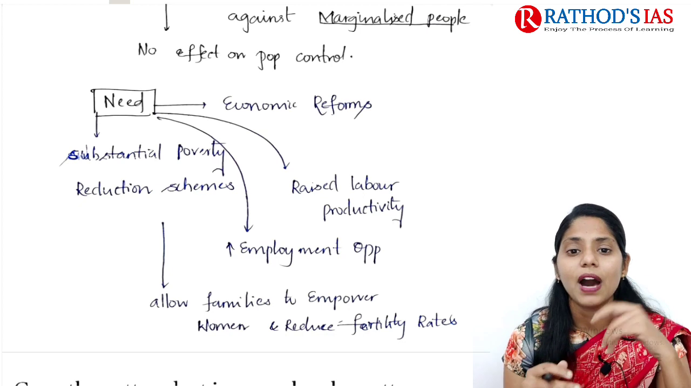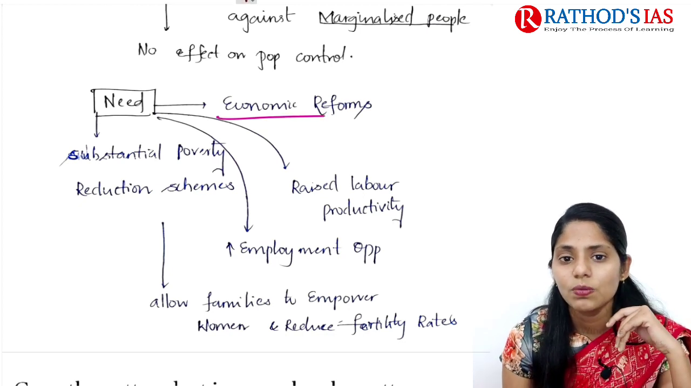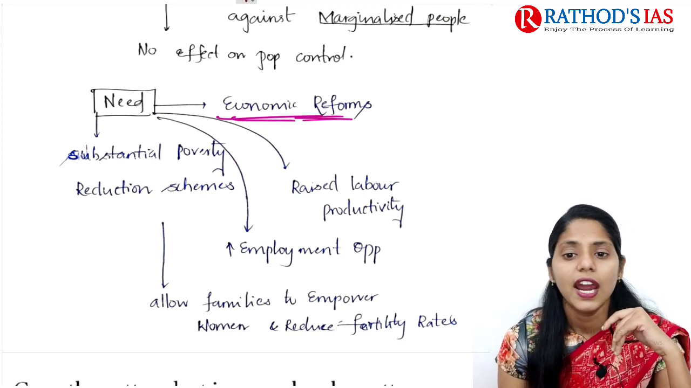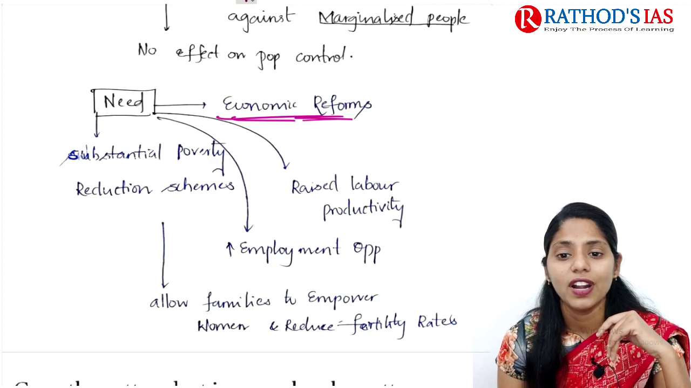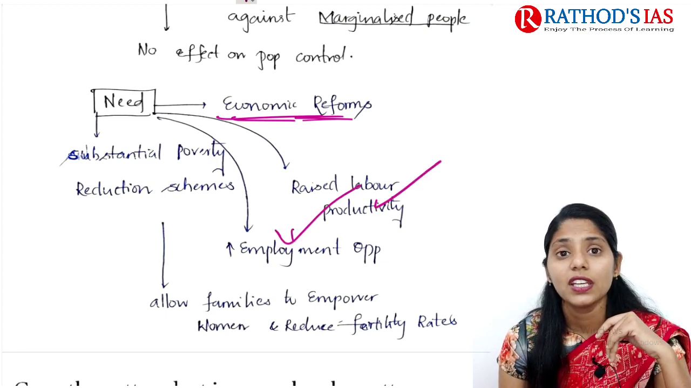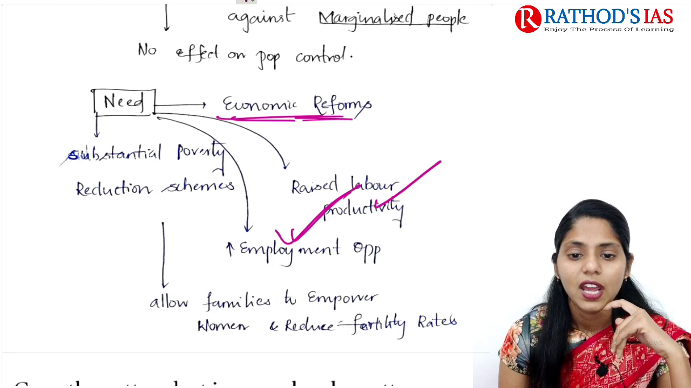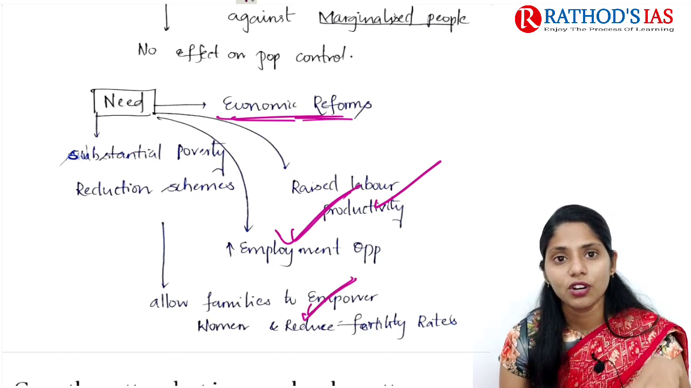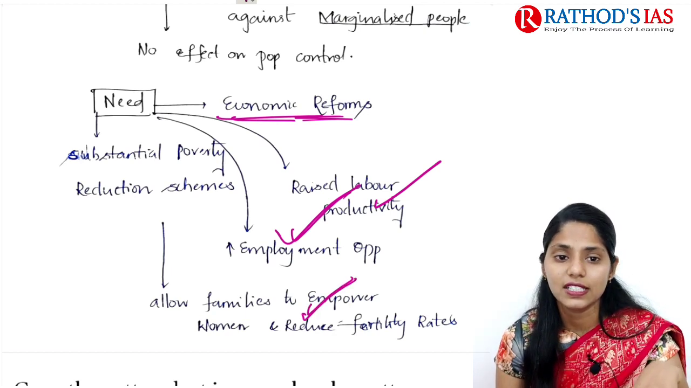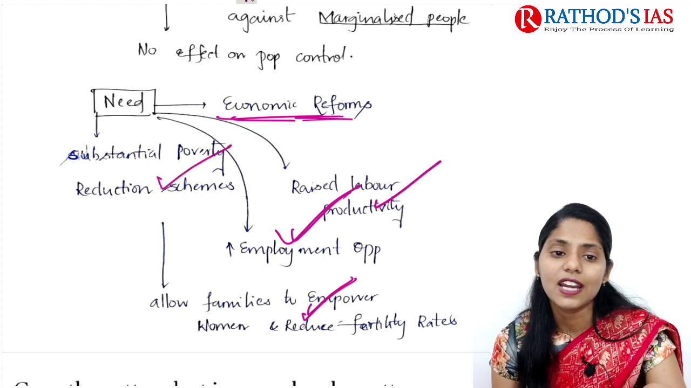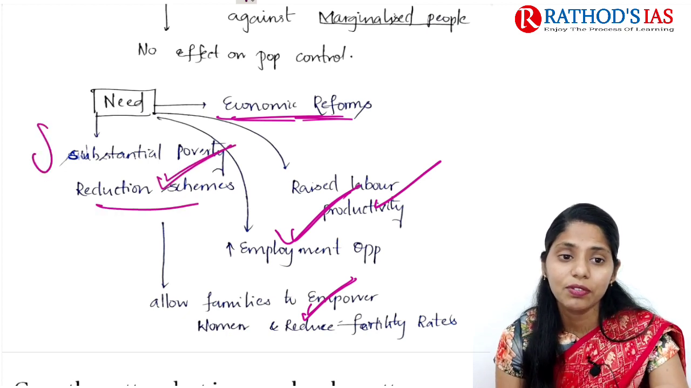That comes under empowerment of women, and we can also make some economic reforms, raise labor productivity, and increase employment opportunities for women, empowering women and reducing fertility rates. The next one is substantial poverty reduction schemes, which can be focused on here.